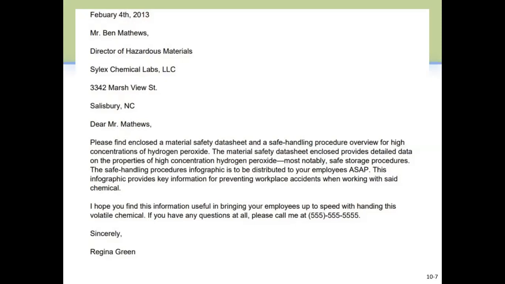As a start, we're saying, please find enclosed a material safety data sheet and a safe handling procedure overview for high concentration hydrogen peroxide. So from the beginning, it says please find enclosed, which means that there is an attachment with this letter. And then in the end, I hope you find this information useful in bringing the employees up to speed. So this is just an example of a transmittal letter.